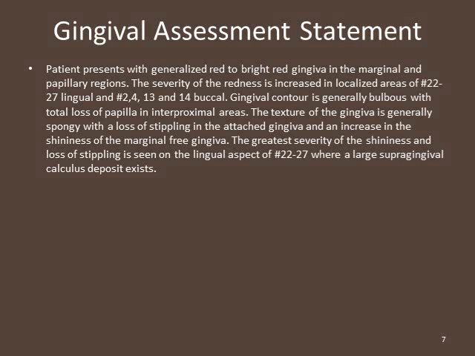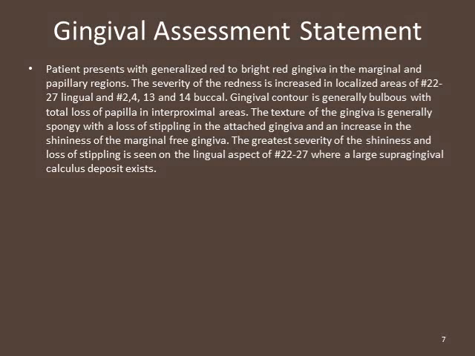The patient presents with generalized red to bright red gingiva in the marginal and papillary regions. The severity of the redness is increased in localized areas of 22 through 27 lingual and 2, 4, 13, and 14 buccal. The gingival contour is generally bulbous with a total loss of papilla in the interproximal areas.